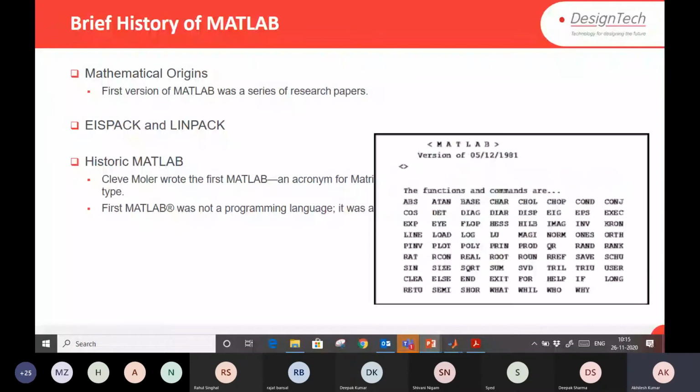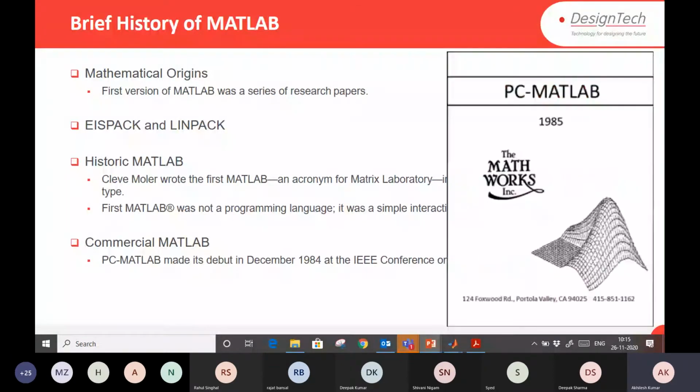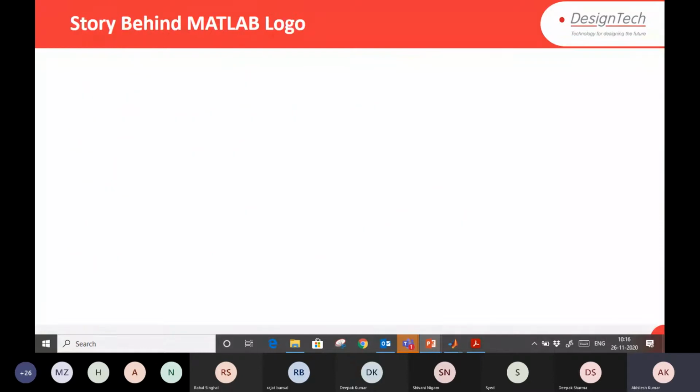This is the Fortran language which you see. It was designed like that. Later, commercially, it was launched in 1985, but the first PC MATLAB was designed in December 1984. Commercially, PC MATLAB was launched in 1985 for different kinds of operating systems for computers.